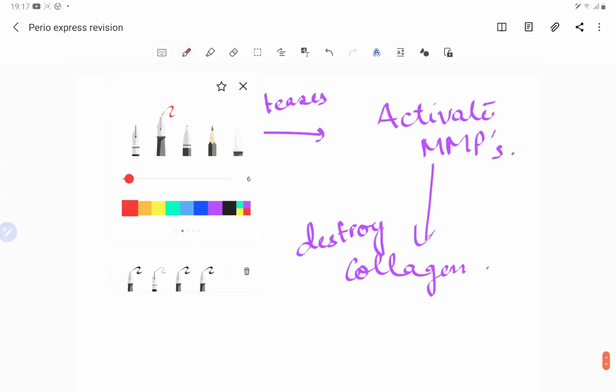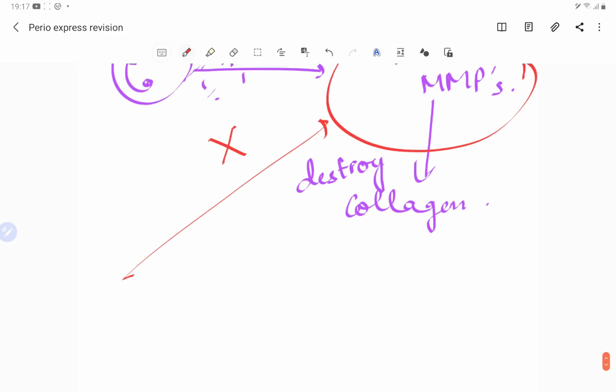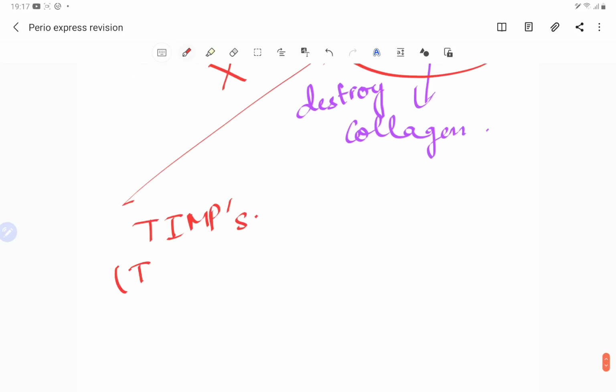So guys, what if we inhibit these MMPs? So we can protect against tissue destruction. We can actually do no harm to the tissues, right. So there is also something known as the tissue inhibitor of metalloproteinases.